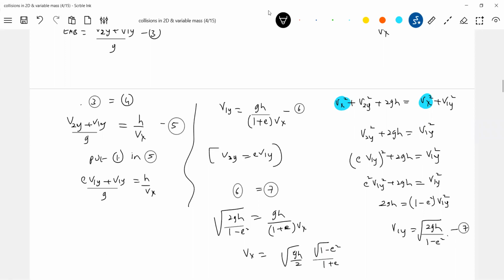I think we'll end up with this: under root of gh by 2 times a factor of (1 plus e) by (1 minus e)... so this is the expression for vx. See, the collision idea is very simple. Now, once we know vx, I think we can get all other things, no?